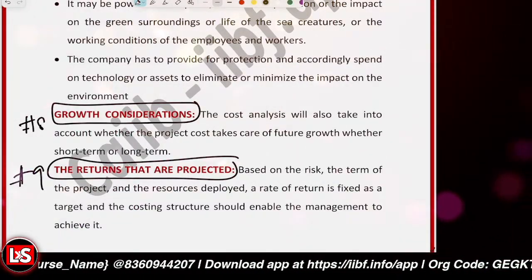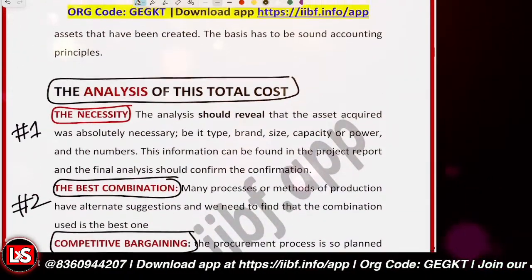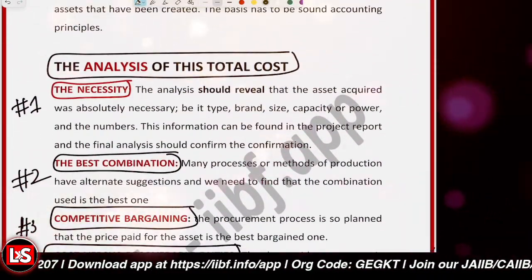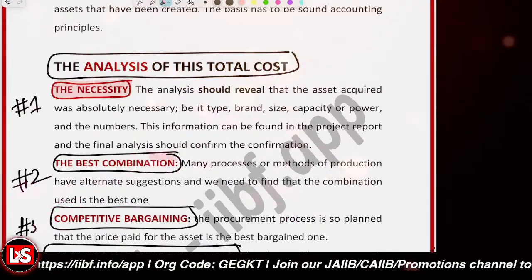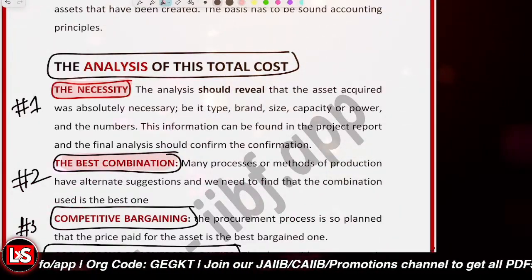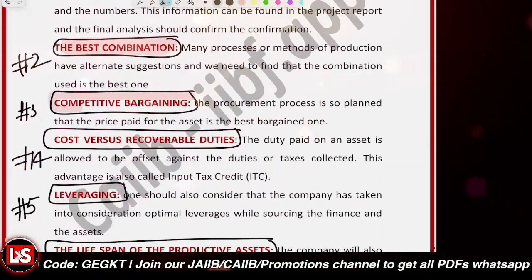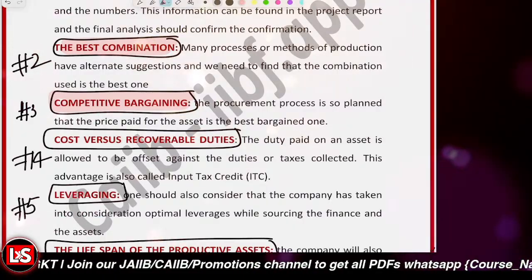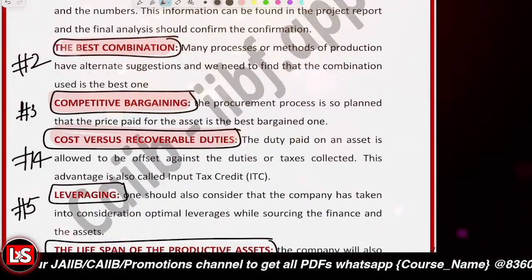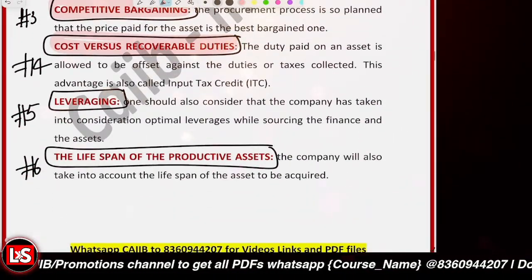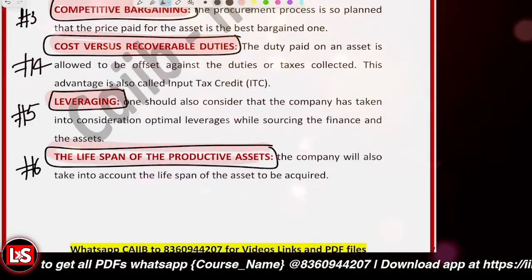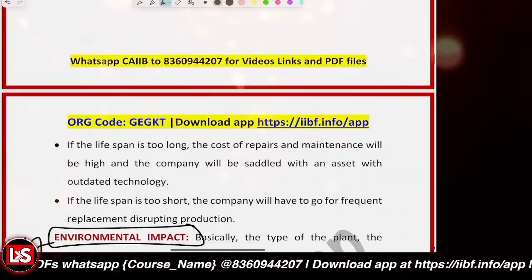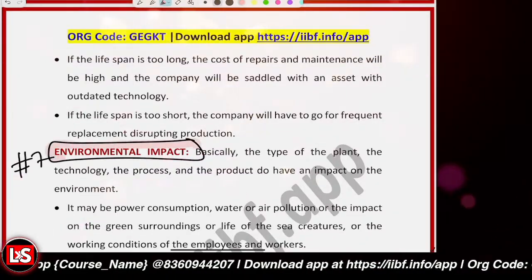Okay. So these are the various points related to the analysis of the total cost. The first thing, whether the necessity is there or not, the best combination of technology, competitive bargaining, negotiating the price, cost versus recoverable duties, like if ITC is available to you, and leveraging, the composition of debt and equity. The lifespan is very important, not too long, not too short. And environmental impact is also to be looked into.